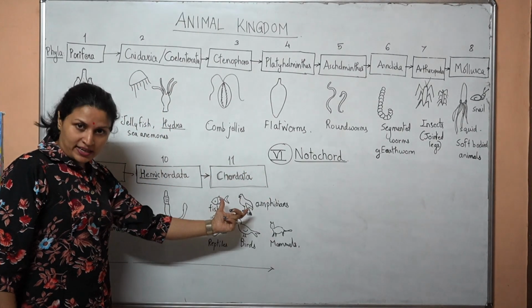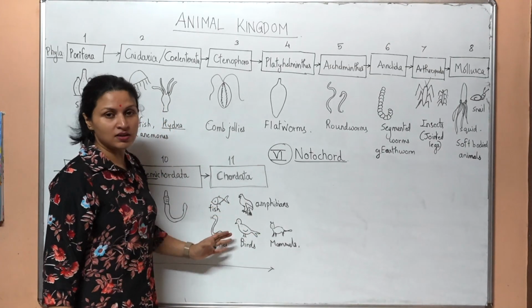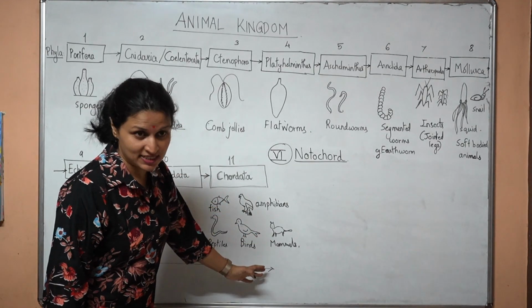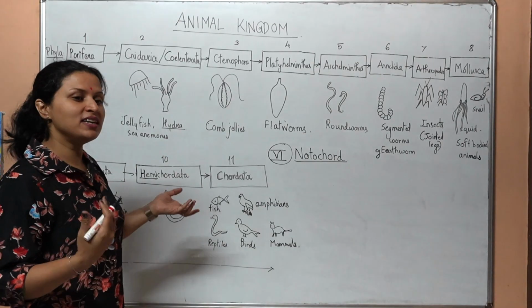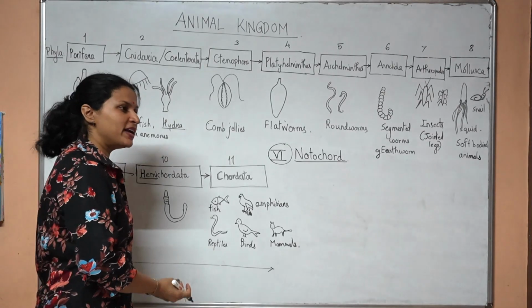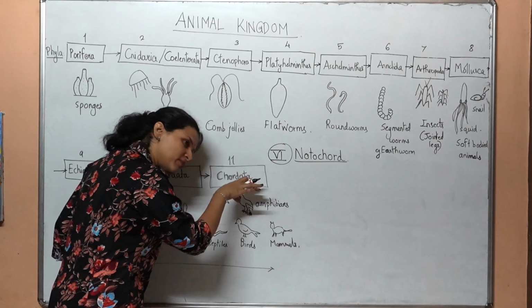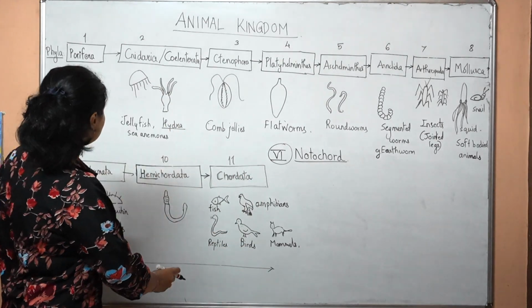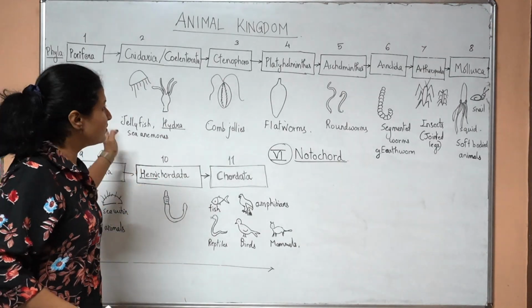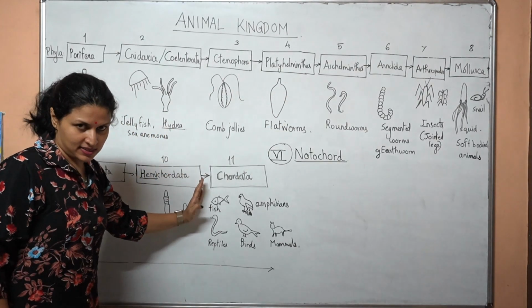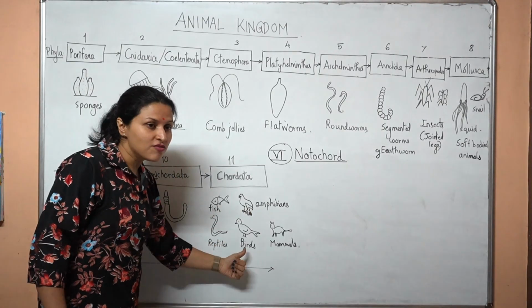Now within the Chordata, in these particular animals the notochord becomes the vertebral column. These are the vertebrates. You must have heard of invertebrates and vertebrates, isn't it? What is meant by invertebrates and vertebrates? Vertebrates are those particular chordates in which the notochord becomes the vertebral column. And the other phyla, since they don't have the notochord, will not have a vertebral column. They will be invertebrates. Alright? Invertebrates till Hemichordata, and then these are the vertebrates.